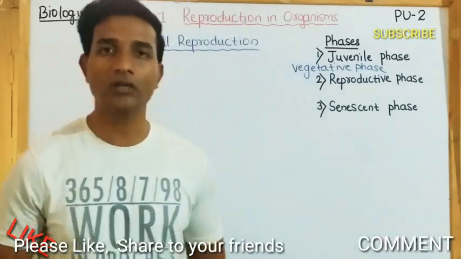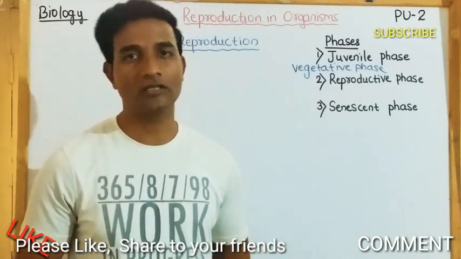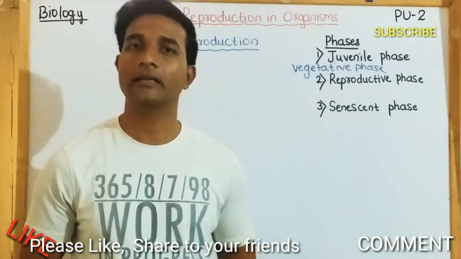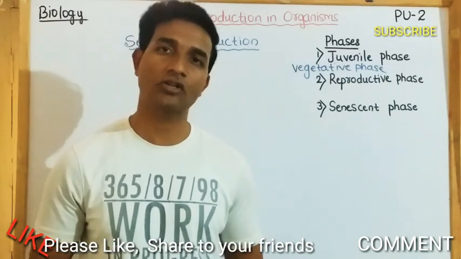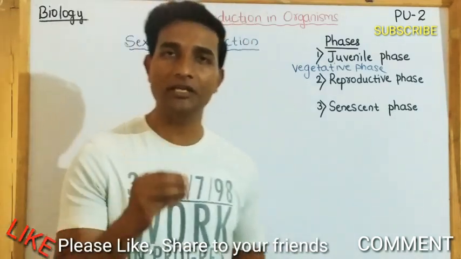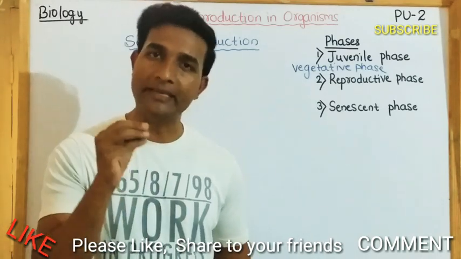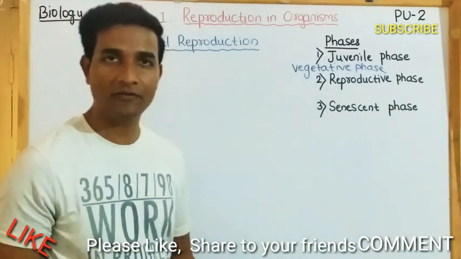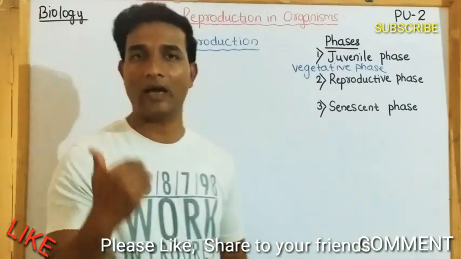Sexual reproduction involves the fusion of male and female gametes produced by the parents of opposite sex, and after that fusion of male and female gametes, the production of zygote and the development of young ones. All organisms have to reach a certain stage of growth and maturity before they reproduce sexually. And we have the juvenile phase, reproductive phase, and senescent phase. So let us discuss one by one.